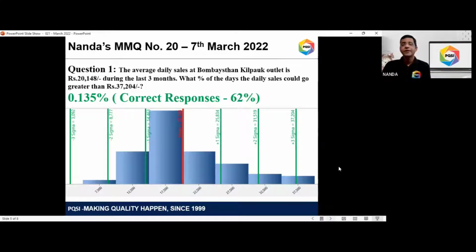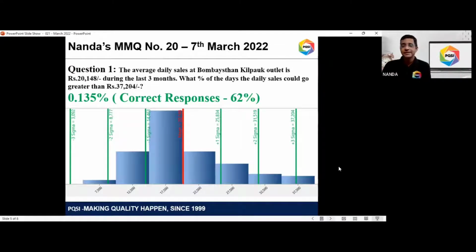So in a normal curve, plus minus 1 standard deviation will account for 68.26% of the population. Plus minus 2 standard deviation will account for 95.44% of the population. And plus minus 3 standard deviation will account for 99.73% of the population. So that's the property of normal curve. And that is what we need to apply.